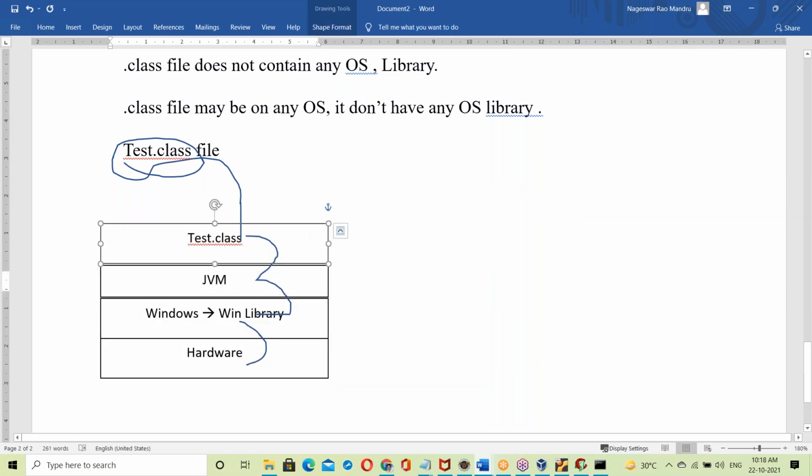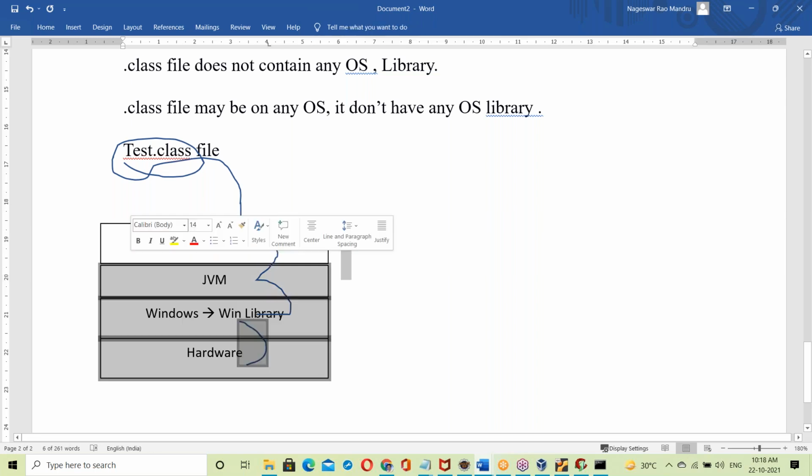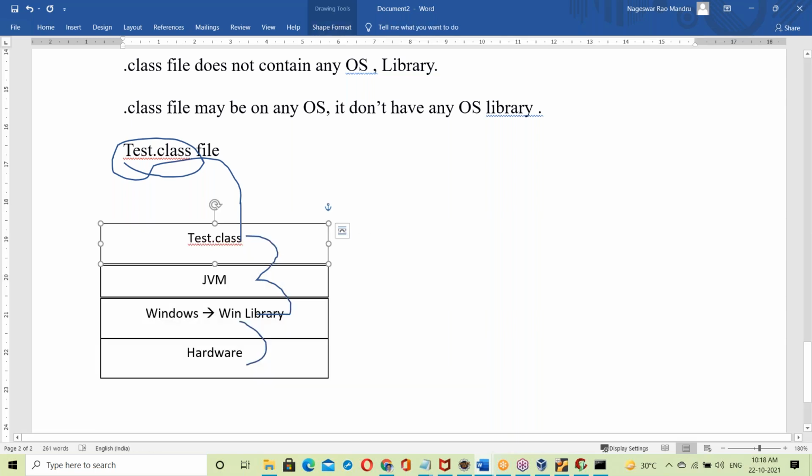1 second. One second, just a minute. Yes,